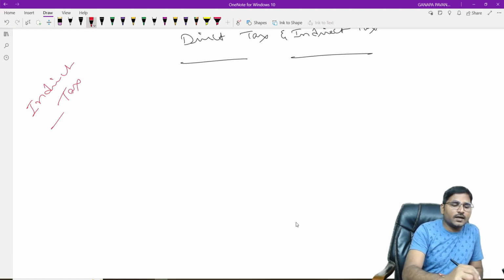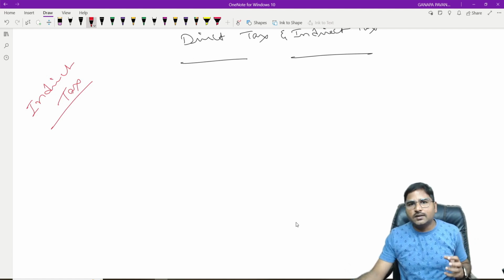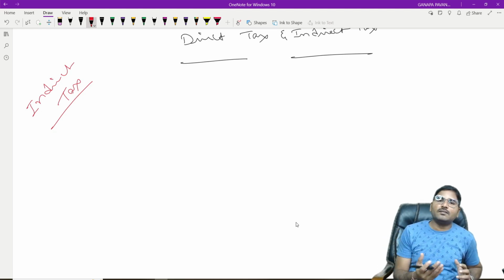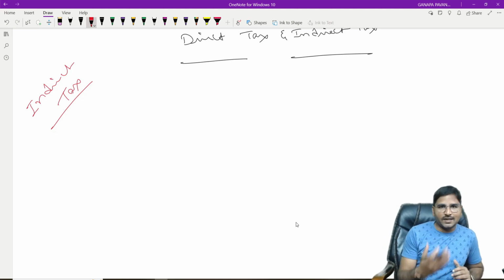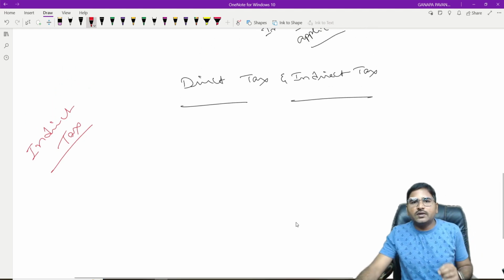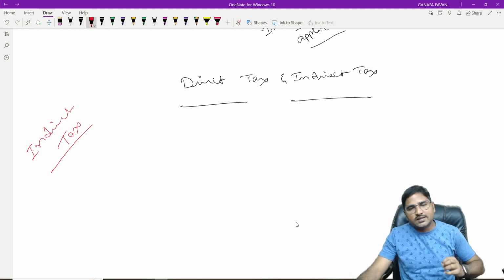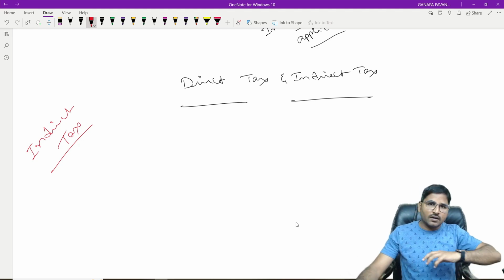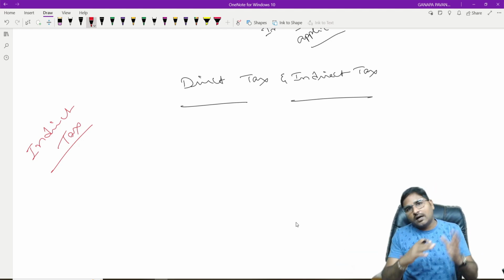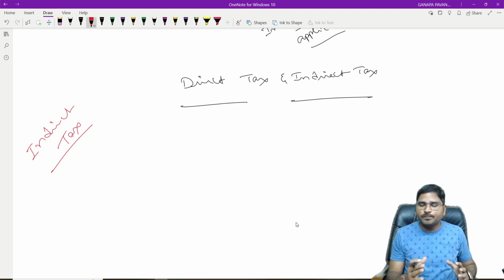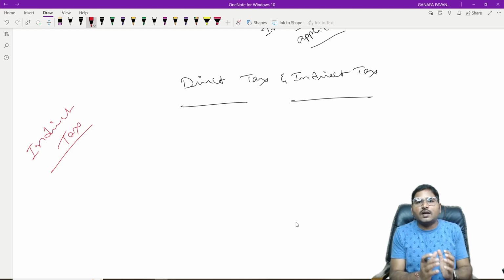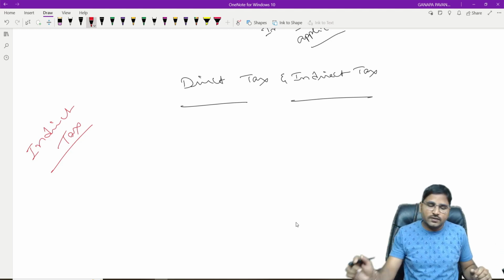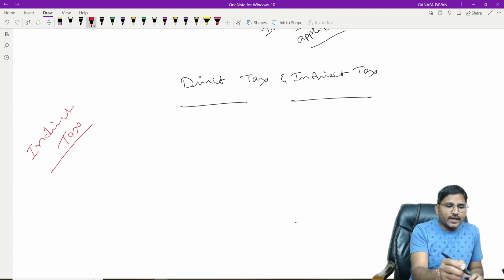When I am discussing indirect tax, whatever examples I am considering here, more and more emphasis will be on indirect tax. And when I am teaching direct tax, there more and more emphasis will be on direct tax. Is it clear? So first of all, we are going to learn the meaning of tax and the difference between direct tax and indirect tax. Whatever examples I am considering here, I will explain how direct tax is different from indirect tax and how indirect tax could be different from direct tax. But my emphasis will be more and more on indirect tax here. And while I am teaching direct tax, my emphasis will be on direct taxes. Okay. So suppose take an example here.